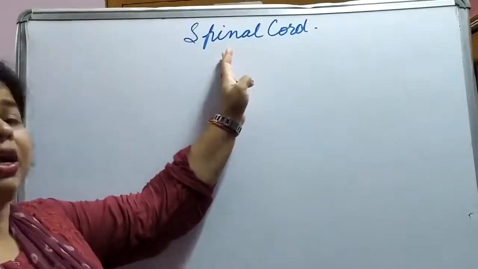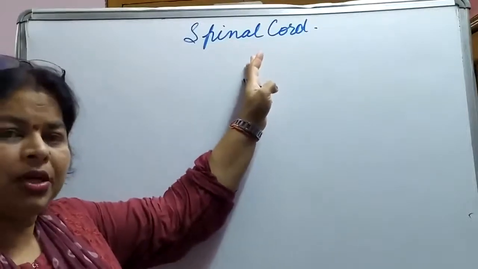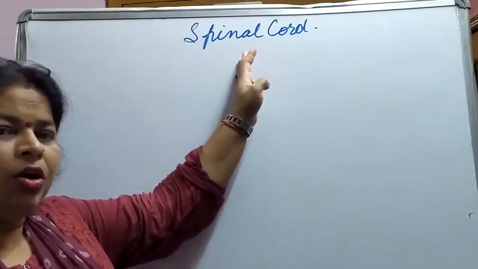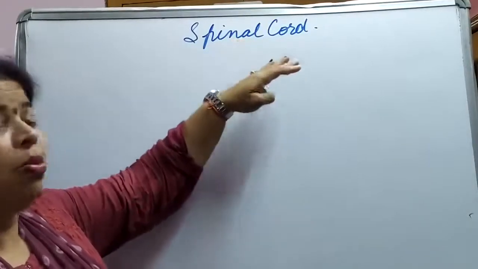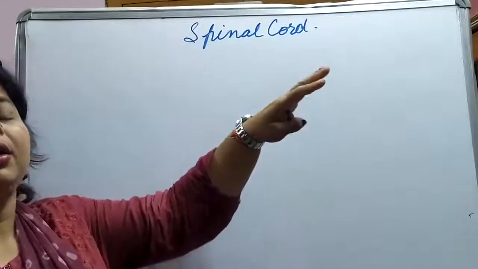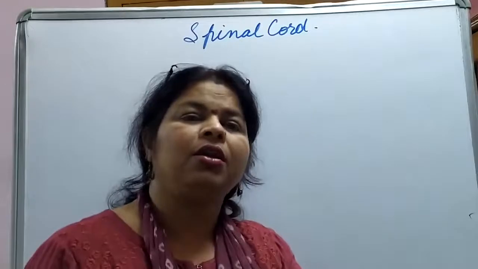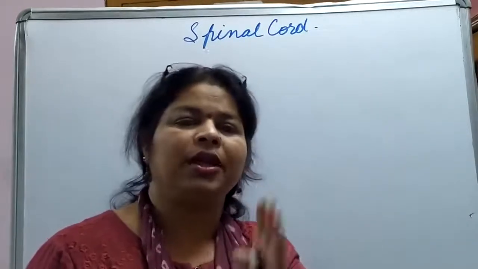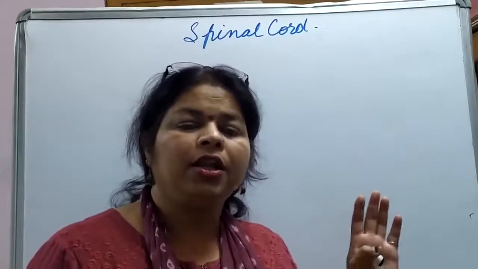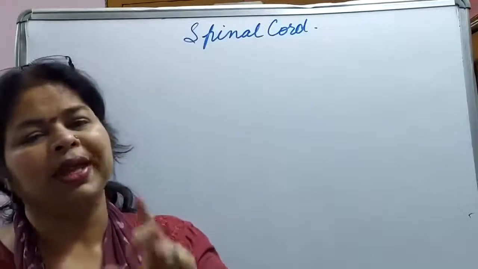If you remember, the last part of the brain is the hindbrain, which was made up of three parts: medulla oblongata, pons and cerebellum. The medulla oblongata, at its posterior part, continues into the spinal cord.